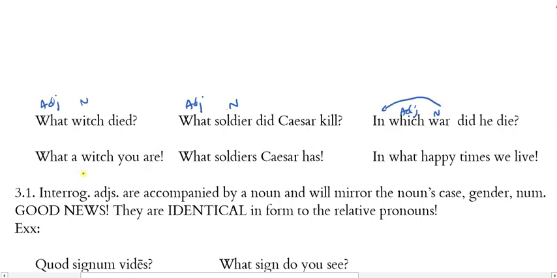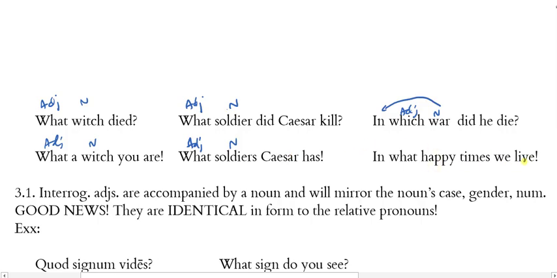Now, in the second line, we have exclamatory uses of what. So, what a witch you are. All right. So here is the adjective, interrogative adjective. Here's the noun it modifies. You are what a witch. Okay. Or in English, our exclamatives will always go first. What a witch you are. Okay. What soldiers Caesar has. So we know Caesar has soldiers, and I'm exclaiming what amazing soldiers they are. Here, what is an adjective? Soldiers are the noun that it modifies.